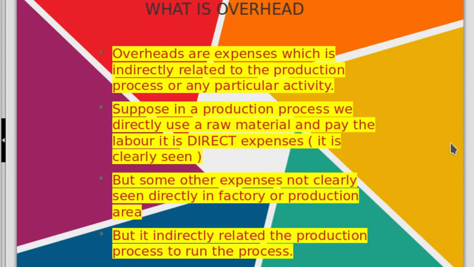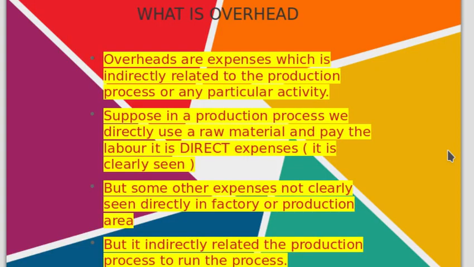Suppose you are producing a product, a pen or pencil. First you directly purchase the raw material. It is a direct expense, so you can use it directly in the production process in a factory. You also pay the labor force, so it is also a direct expense. It can be clearly seen in a factory, but some other indirect expenses you don't see clearly, though they are indirectly related to finishing the production process.